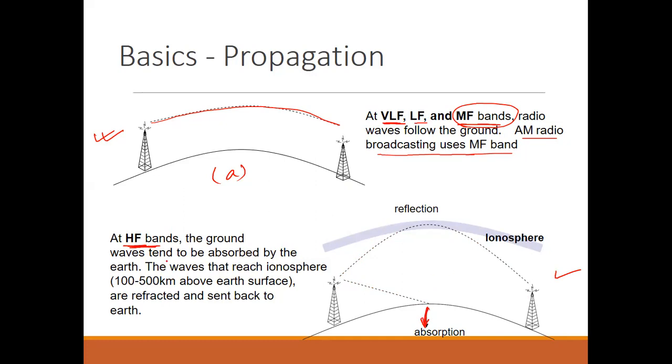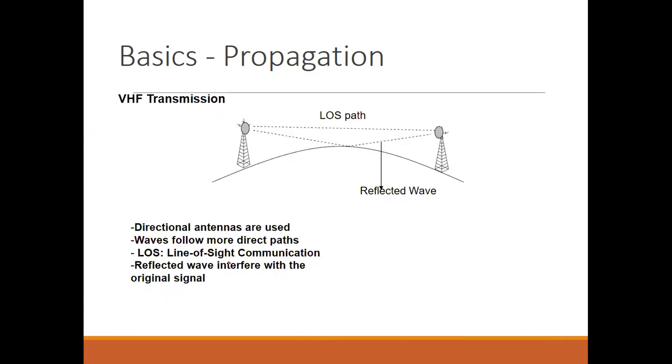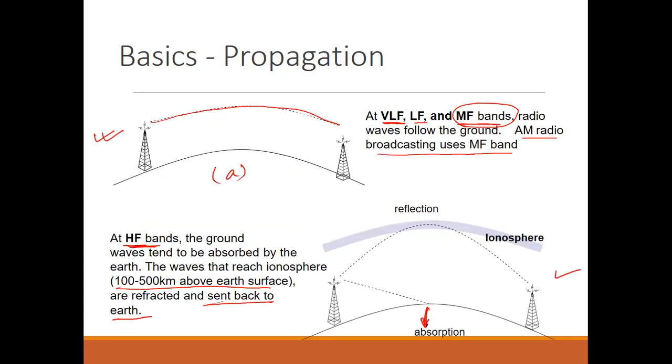So the ground waves tend to be absorbed by the earth. The waves that reach the ionosphere, that is from 100 to 500 kilometers above the earth's surface, are reflected and sent back to earth. Okay, so these are the types of communications which we can see, but this is not practical.